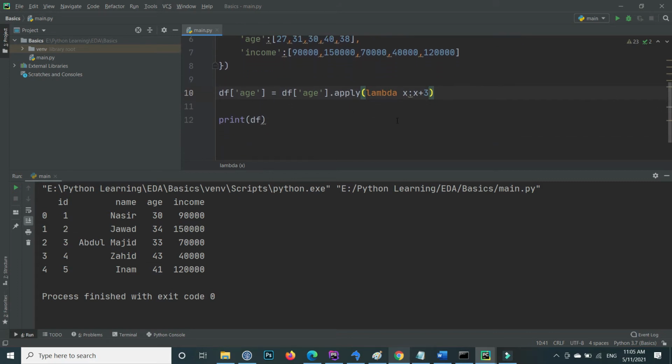I hope this video will help you to know the basics of the lambda function and how you can use the lambda function in Python.